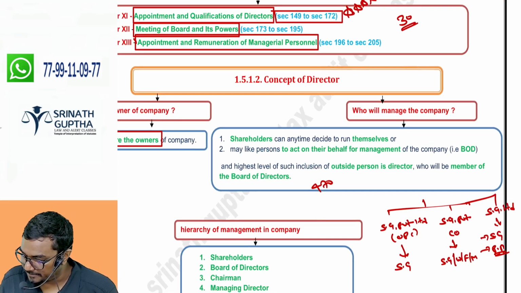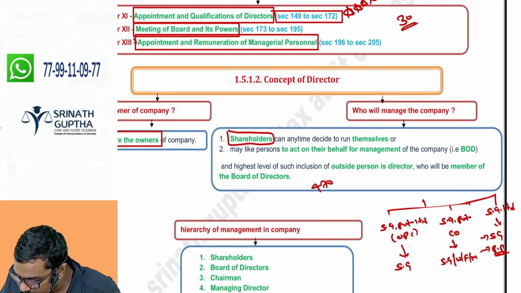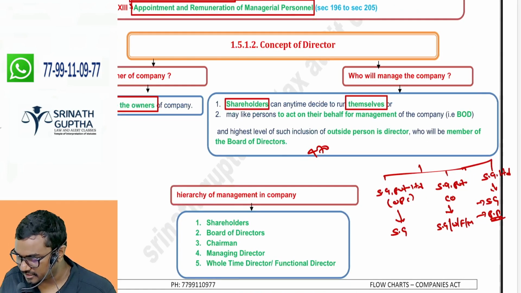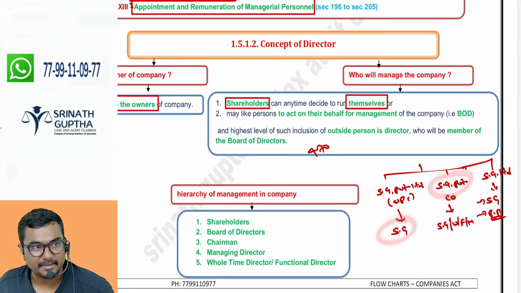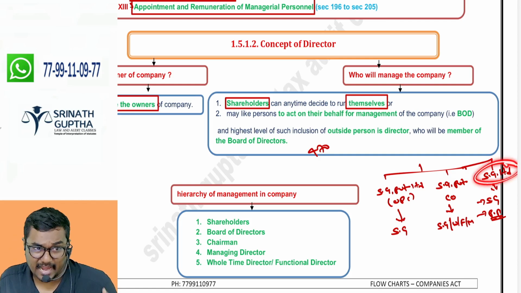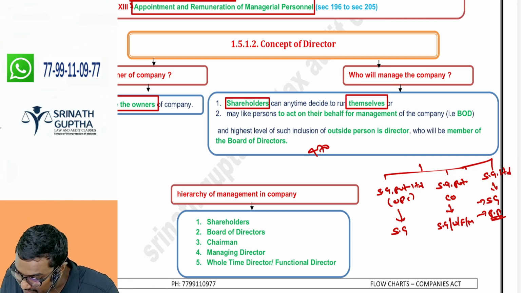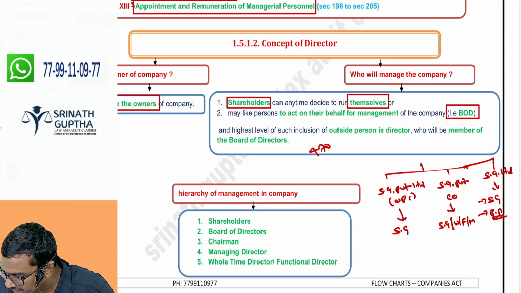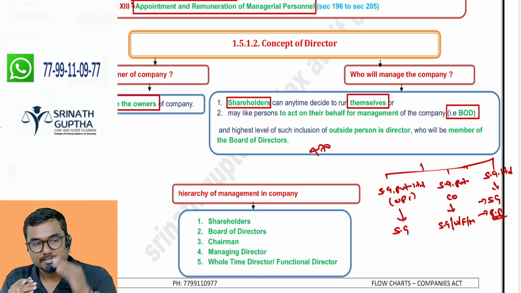So, who are the owners of the company? Shareholders are the owners of the company. Who will manage the company? Shareholders themselves can manage the company. Like SG Private Limited Company, OPC, SG will manage. And in an SG Private Limited Company, me and my wife will manage. In SG Limited, I may manage, or I may appoint professionals to manage the company. They can also appoint professionals to act on behalf of the company, known as the board of directors of the company. So in a company, shareholders are the owners.